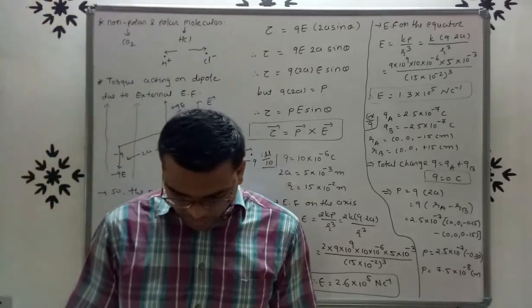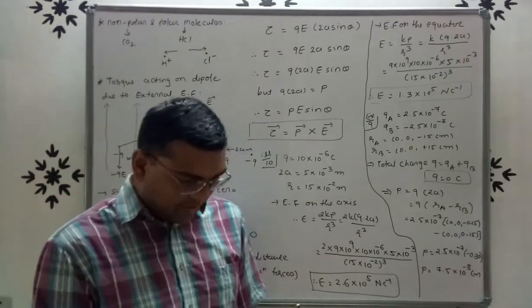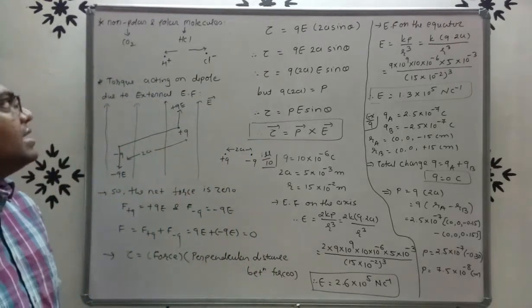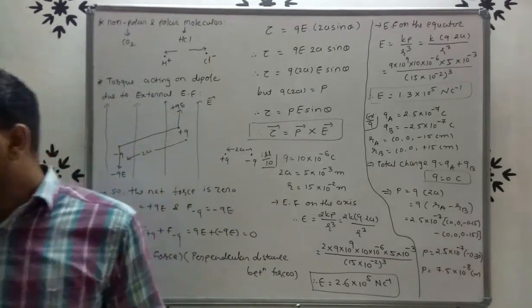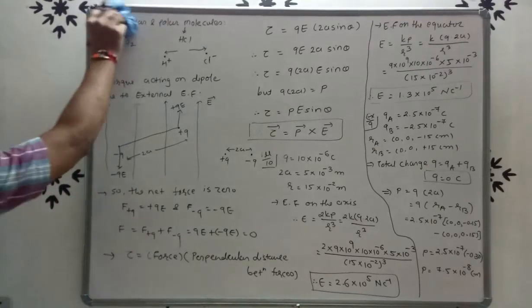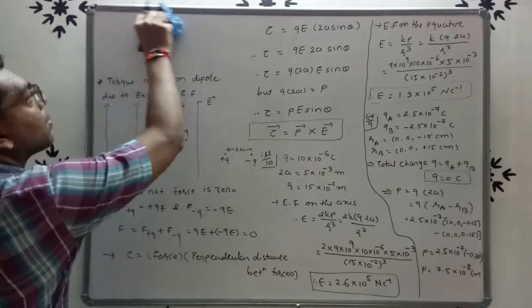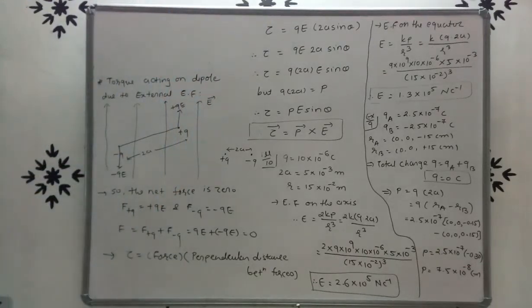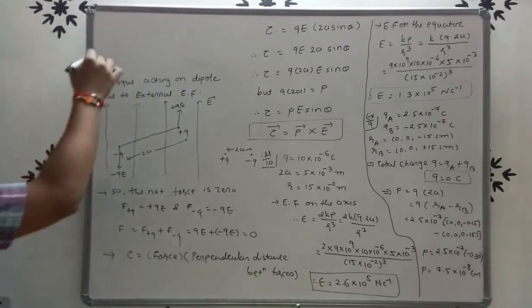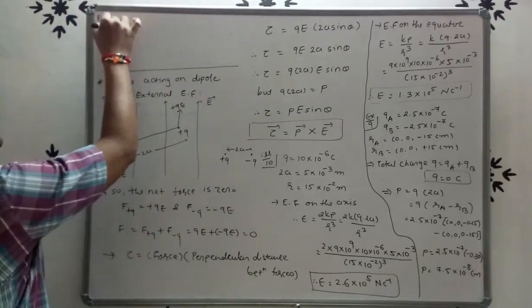Okay, now example number 10, right? Very easy example here. See, example number 10.